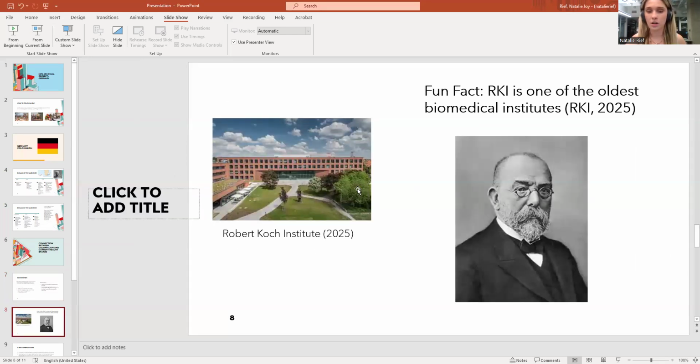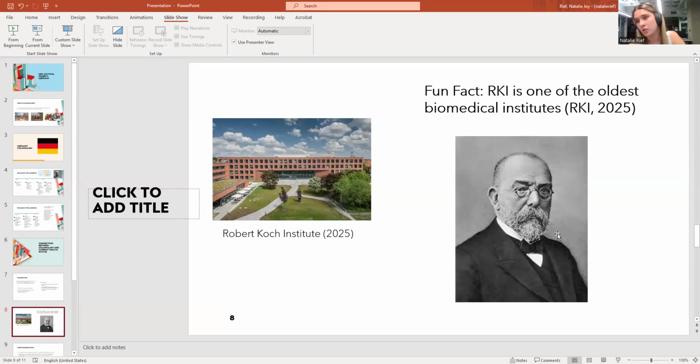So this is a picture of the Robert Koch Institute to this day in 2025. This is their updated building, grass kept up. So this still exists to this day. And a really cool fun fact is that the Robert Koch Institute, RKI, is one of the oldest biomedical studies institutes, and that is a current fact of 2025.